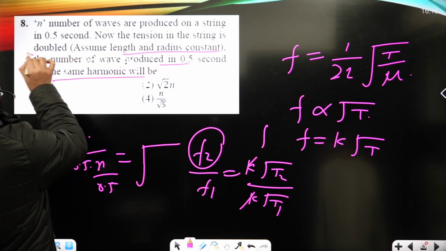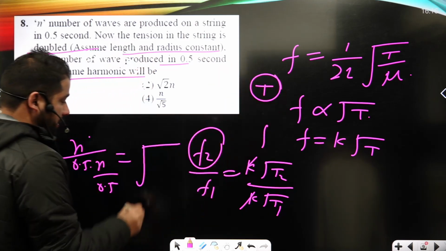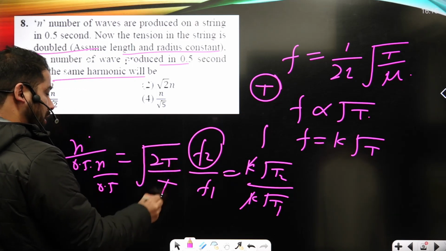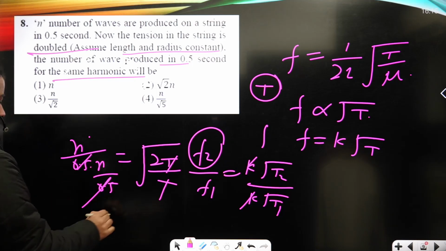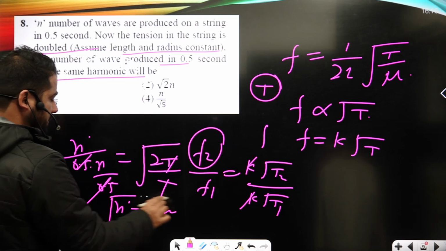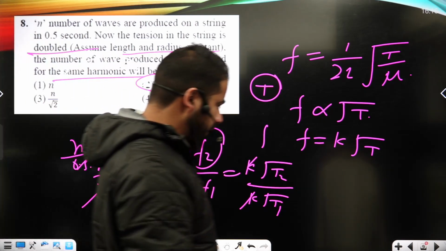Now the tension in the string is doubled. Let's assume the tension in the first case is T. Now the tension in the second case will be 2 times that of the initial. So n dash will be square root 2 times of n. And this is the answer to the question. It is shown under option number second, okay?